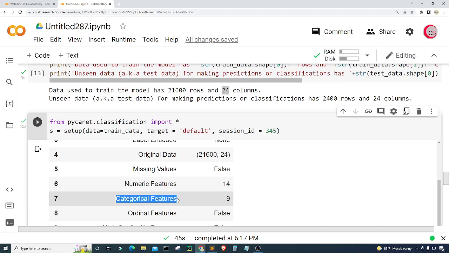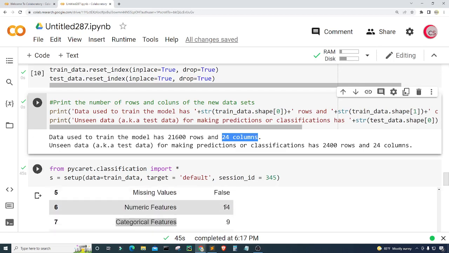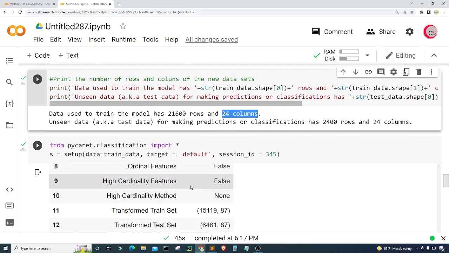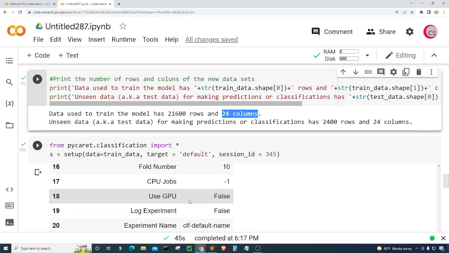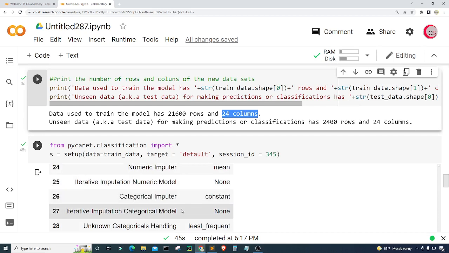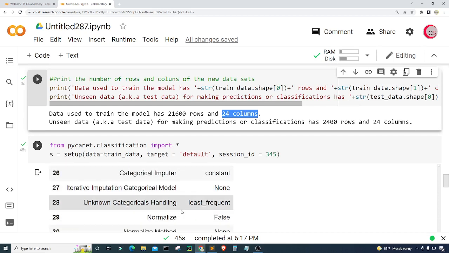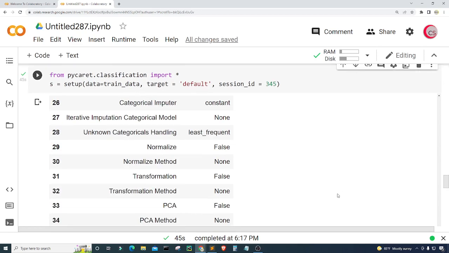So we have 23 features in total, and that makes sense because we have 24 columns. If we subtract 1 column for the target variable, that will leave 23, and 14 plus 9 is 23. Okay, so I think that's pretty good. They also have fold numbers, USI, basically a lot of information about our data here. Okay. All right, so let me just move on.